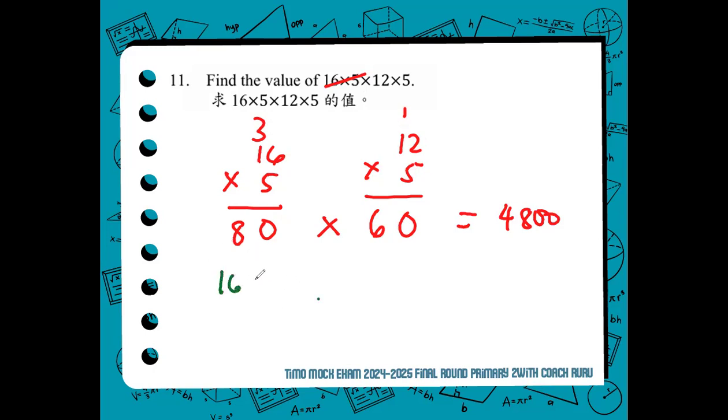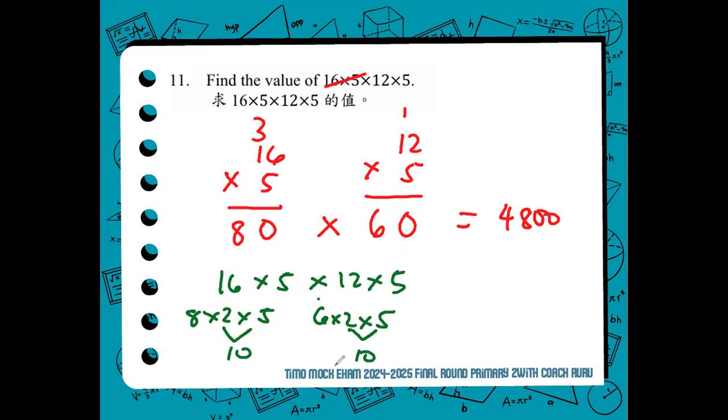Another technique would be 16 times 5 times 12 times 5. You can see that 16 and 12 can be divisible by 2. They are even numbers. So 16 is just like 8 times 2. 12 is just like 6 times 2. Bring down times 5 and times 5. What you can see now is that you can multiply 2 and 5, 2 and 5, and you will get 10 and 10.